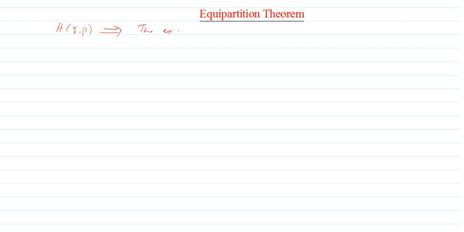The exact form of the Hamiltonian is not precisely defined, whether it is a quadratic function or any other type of function. The Hamiltonian can be a function of q's and p's; it is not mentioned what kind of function it is. So due to this reason, it is known as the generalized equipartition theorem, because it is applicable to a general form of the Hamiltonian, which is not precisely defined. So that is the general form.